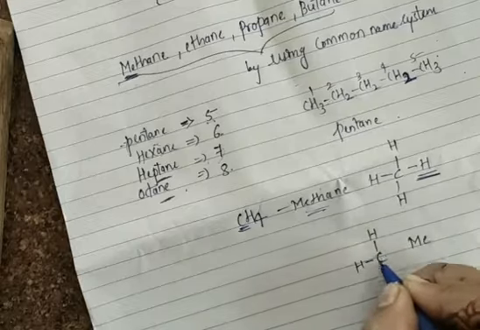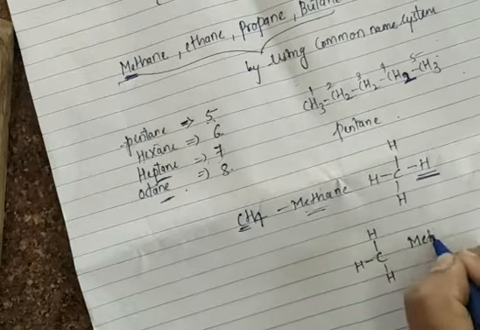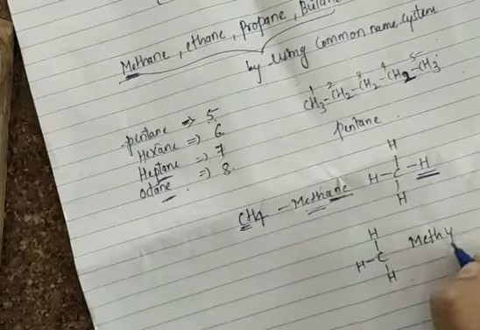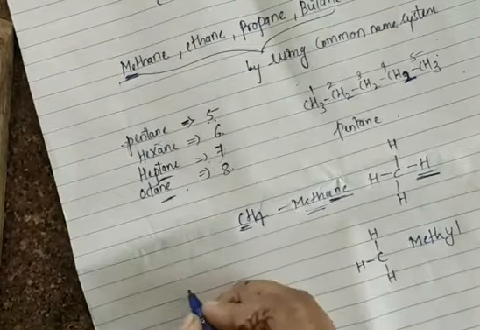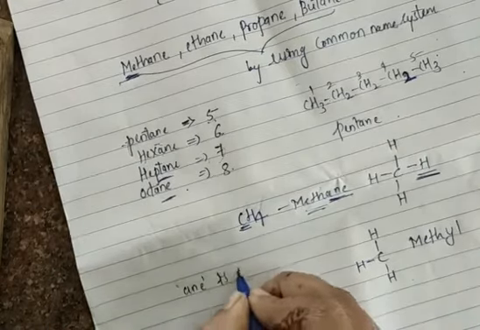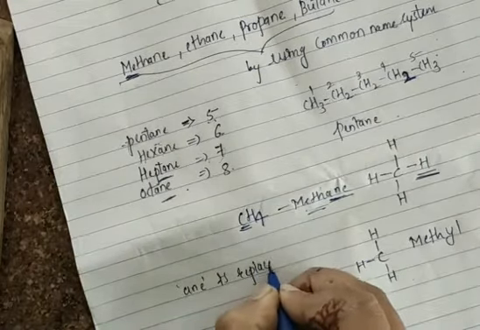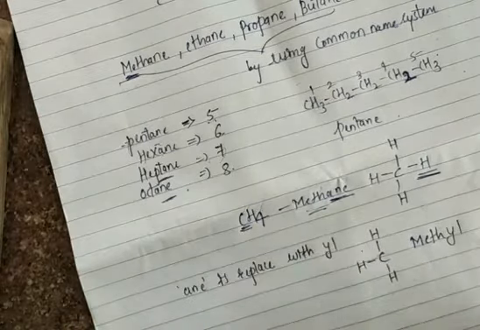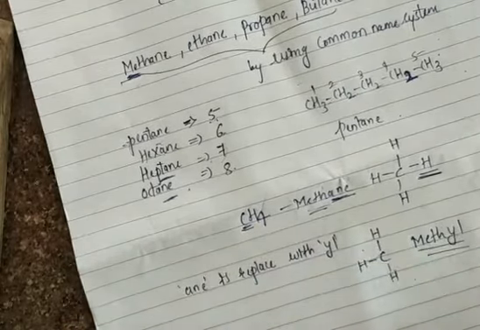You already know we have 1 carbon atom, so we use the word meth. Now this ANE is replaced with YL. So there is a formation of methyl.